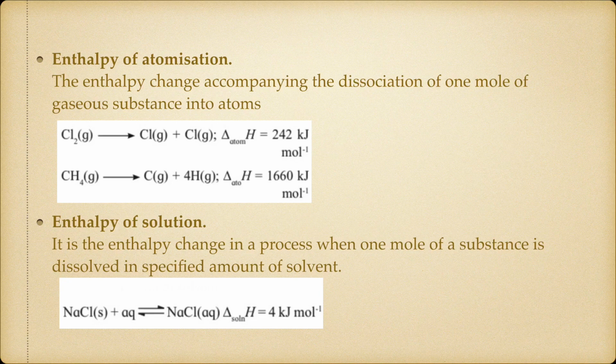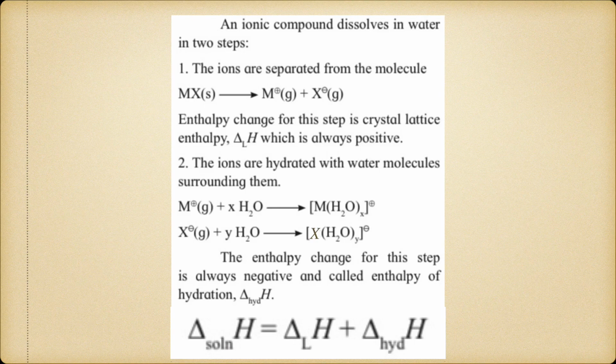Okay, now an ionic compound dissolves in water in 2 steps. Okay, so that we'll see. The first step is when the molecule is added in water, it will dissociate into its constituent ions. So the enthalpy change for this step is crystal lattice enthalpy, and it is represented by delta capital L of H, which is always positive.